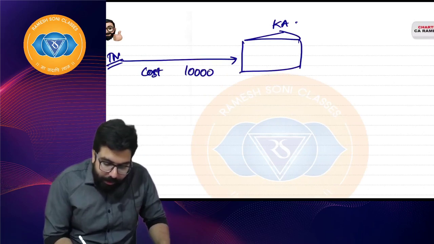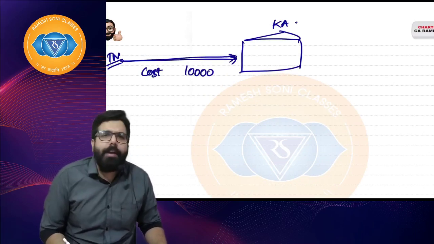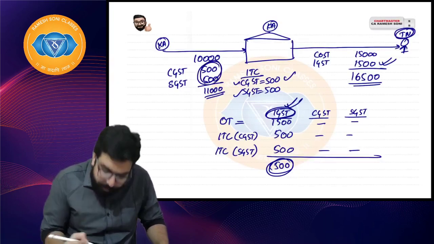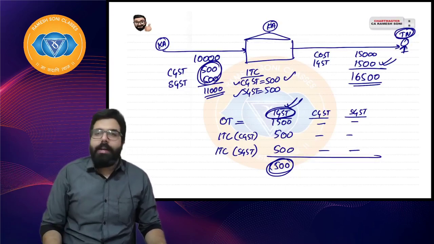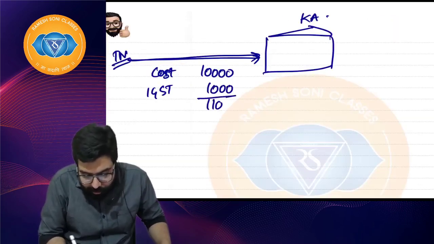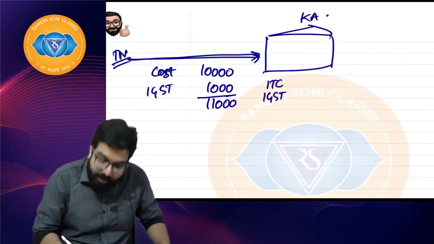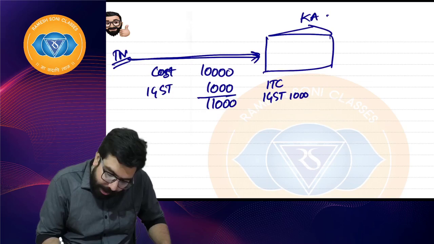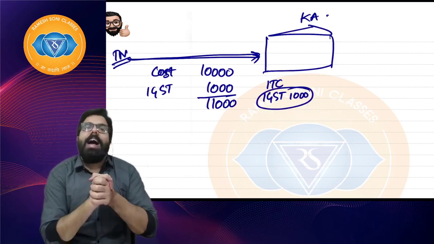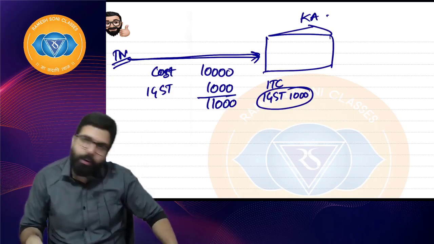Sir, he went ahead and charged. See, Tamil Nadu, no, sir. So Tamil Nadu guy will charge him IGST. I will integrate these two and charge. Yes or no? From other state, sir. Integrate means he will go ahead and charge 1,000 rupees. So, sir, 11,000 is being charged. This guy will take ITC of IGST. How much, sir? 1,000 rupees ITC he will be taking. I hope everyone is clear. He will be taking an IGST credit. How much? 1,000 rupees. Can I go ahead, everyone?